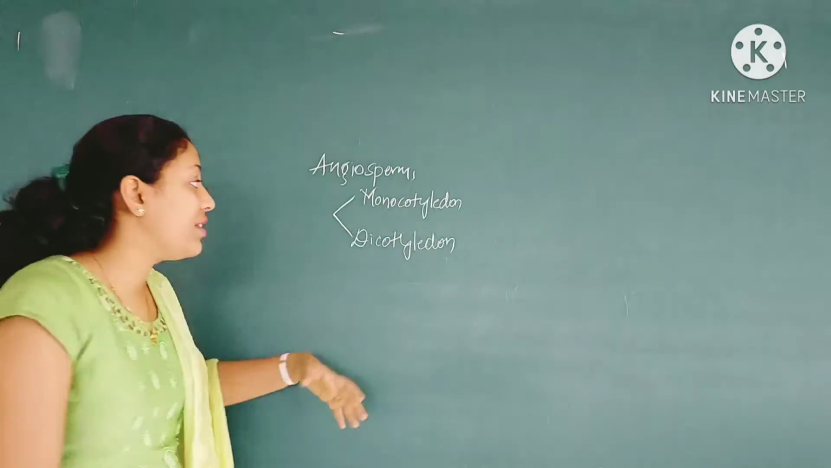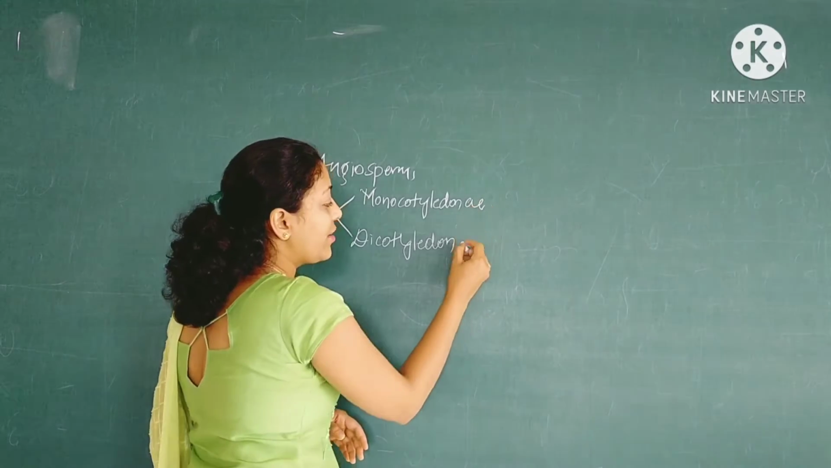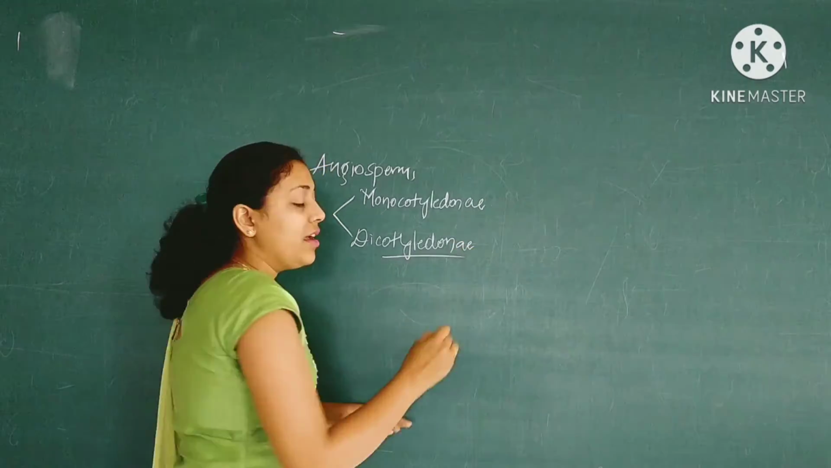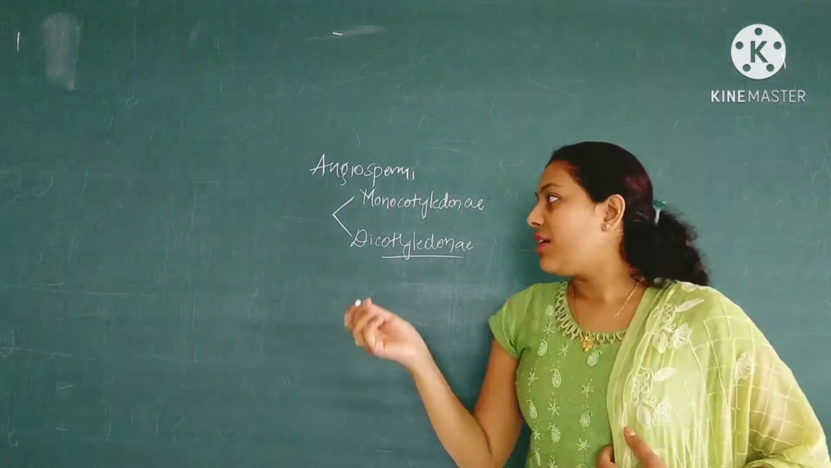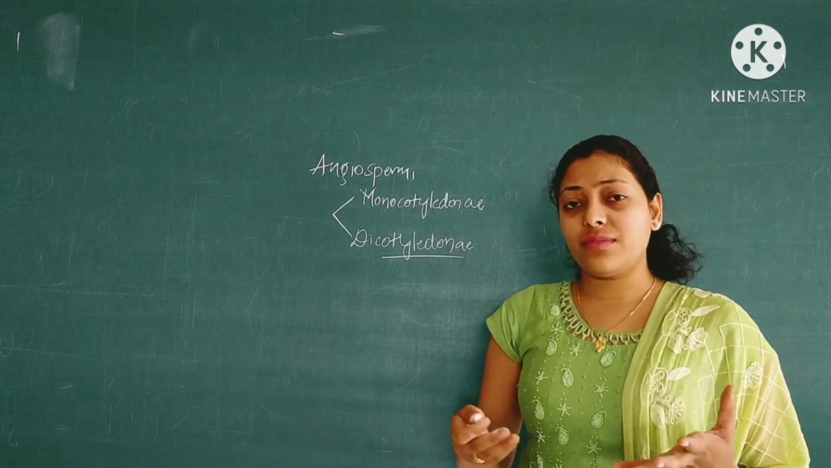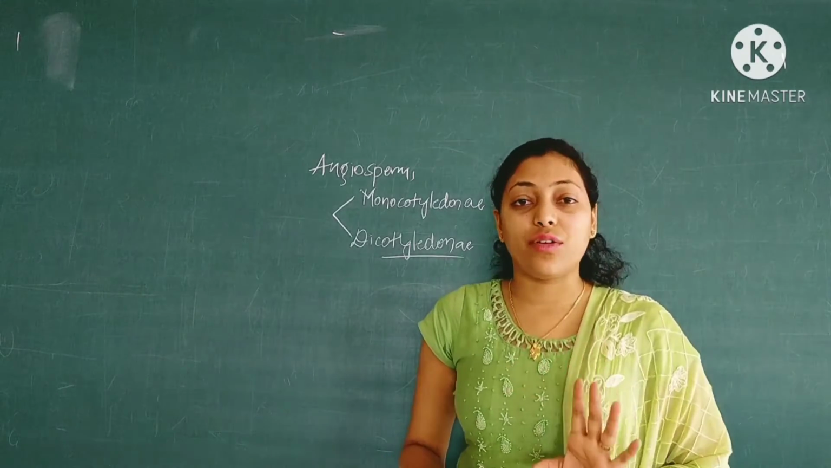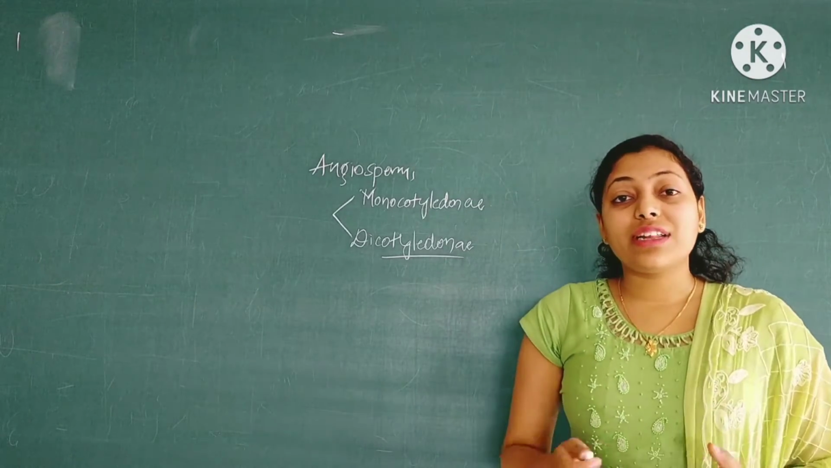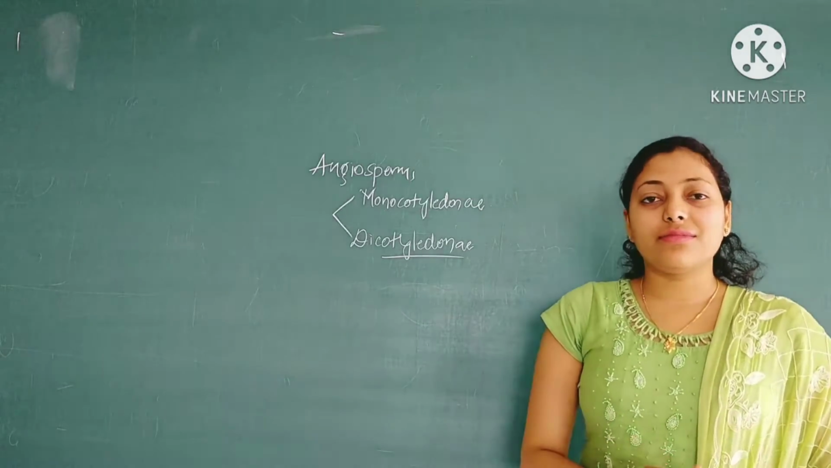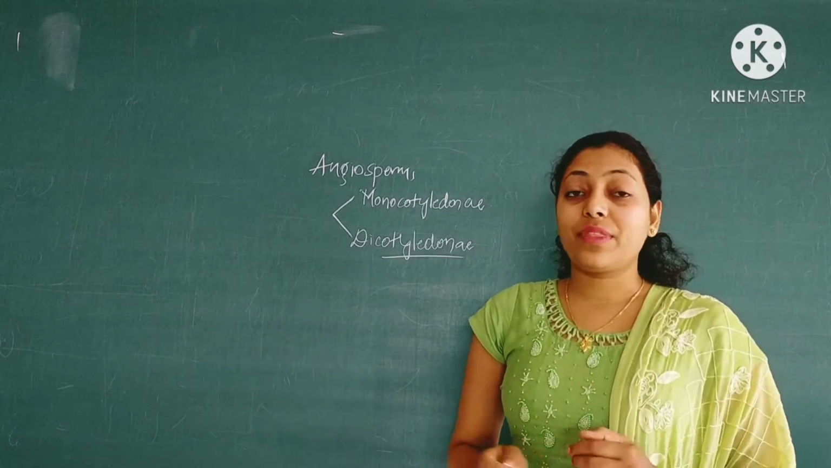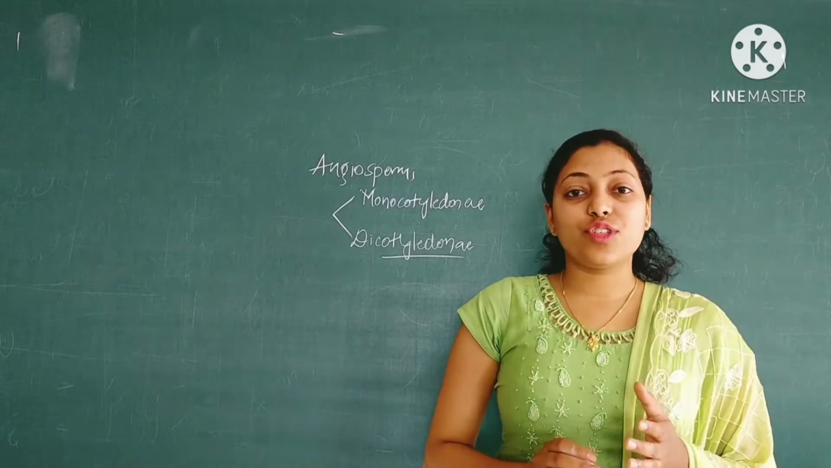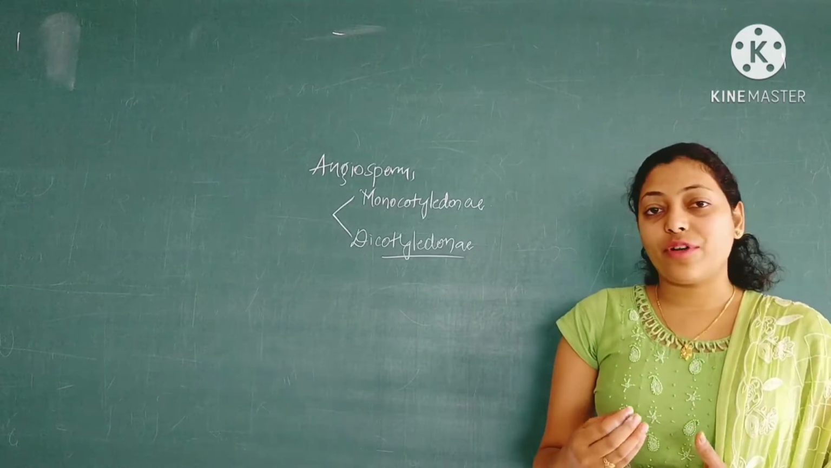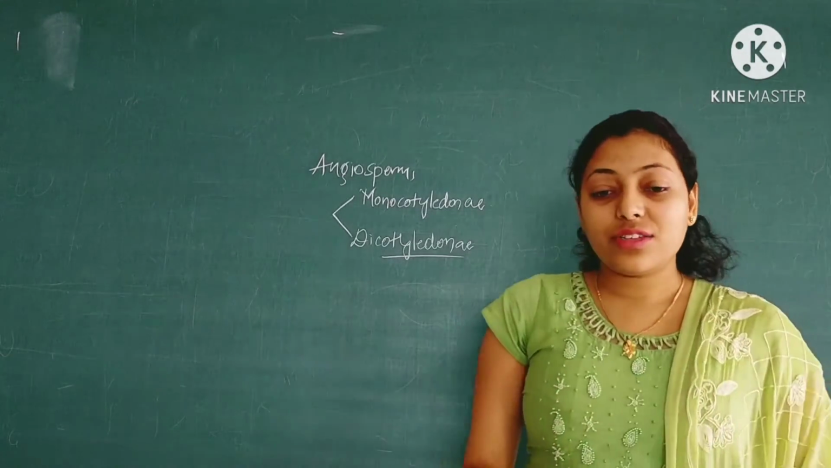Monocotyledon and dicotyledon. These are commonly called monocotyledons and dicotyledons. Monocotyledons consist of a single cotyledon, whereas dicotyledons have two cotyledons. This is all in brief about angiosperms. You need not worry about this, so we'll move to our next topic.